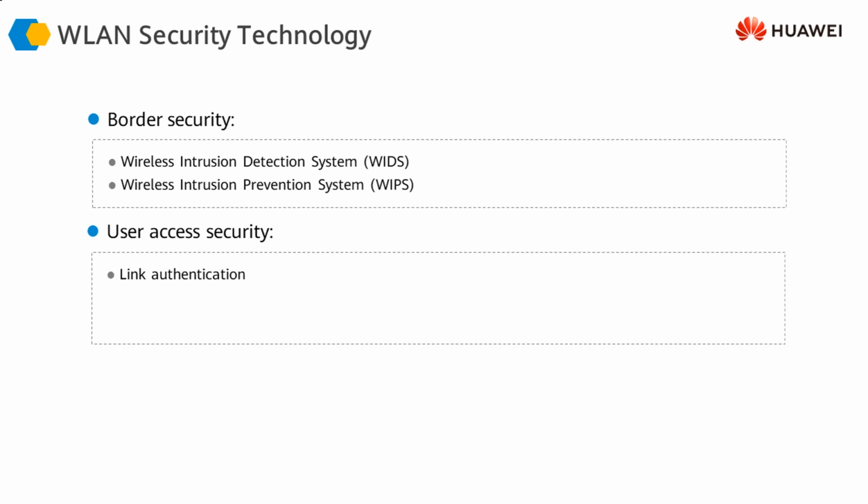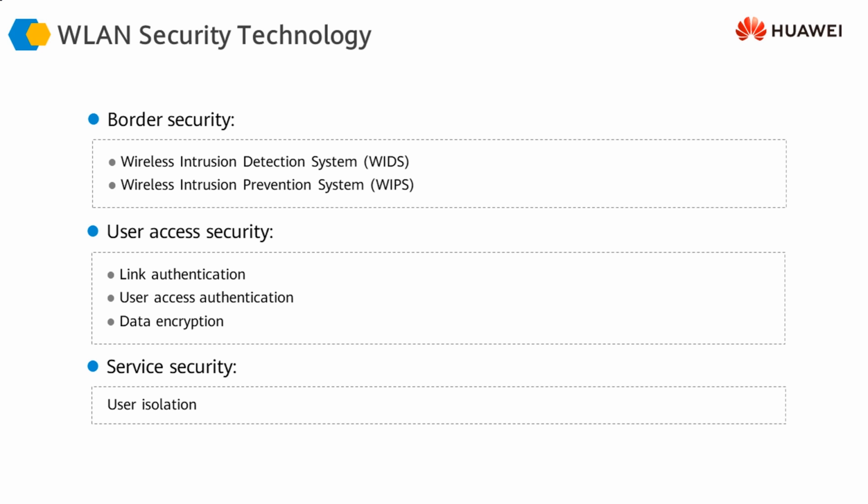We could have the user access security, which means that the users who are accessing the network should be authenticated, and it should be made sure that they are authorized to do whatever they are trying to do, and whatever they are doing should be well hidden from unauthorized users. That means their traffic or their data should be well encrypted. And finally, the service security, that we should be able to isolate users from each other. So these are the three things that we will be looking at: the wireless IDS and IPS solutions, the wireless LAN user access solution, and the CAPWAP encryption or user isolation solution.